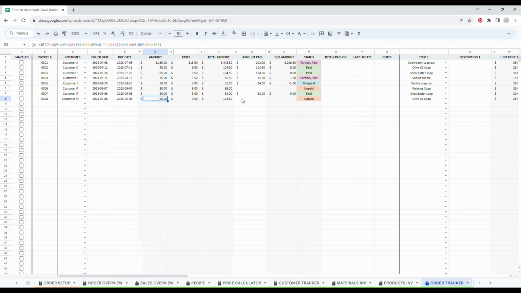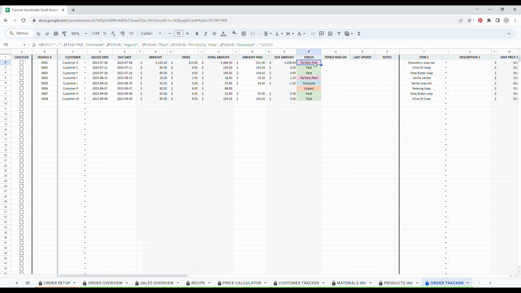So once the person paid, you simply enter the amount paid. So let's say this person paid the full price, so $104.50. So as you can see, the status will change automatically. You have 4 types of status: partially paid, overpaid, underpaid, and paid. As you can see in this example, the total amount was over $3,000 and the customer only paid $200.